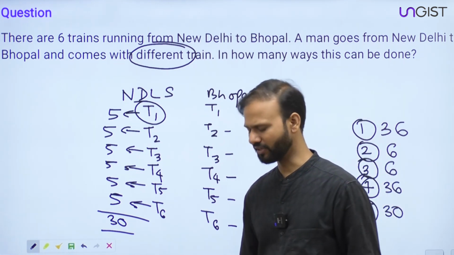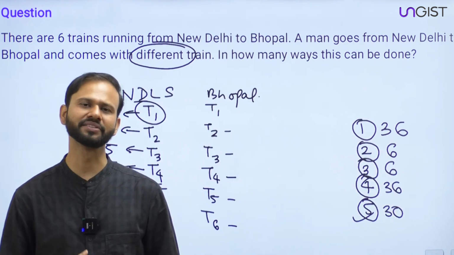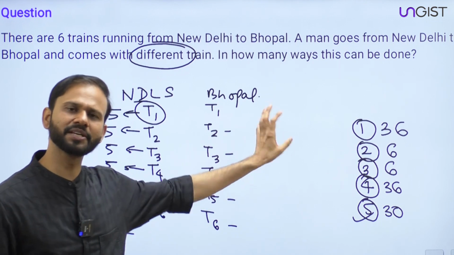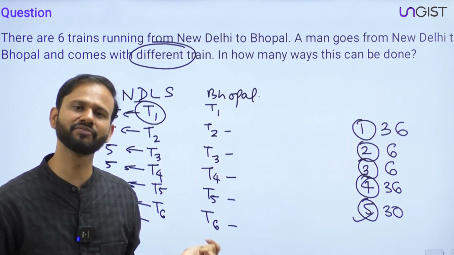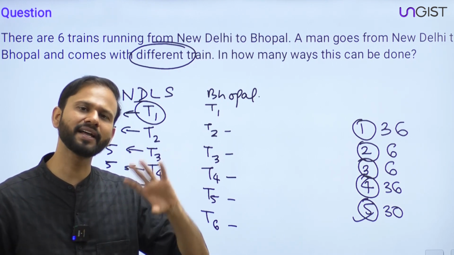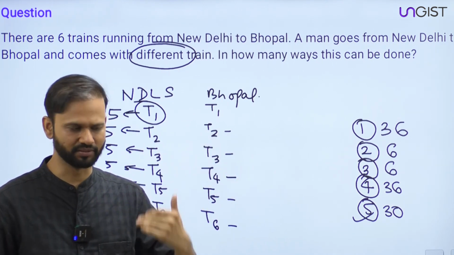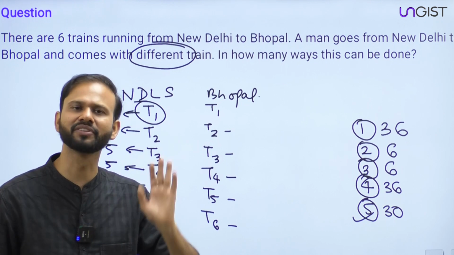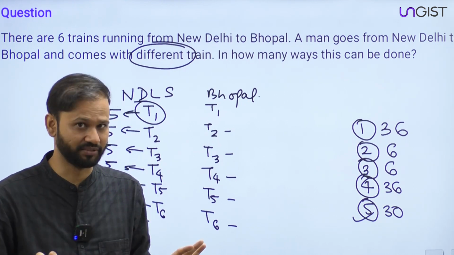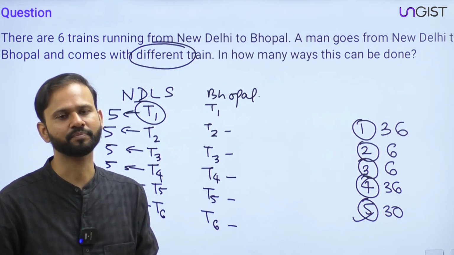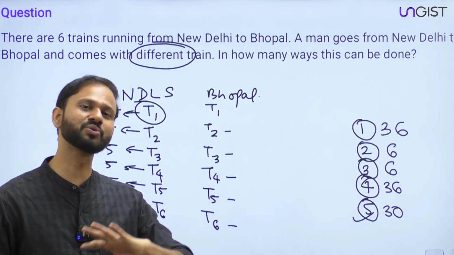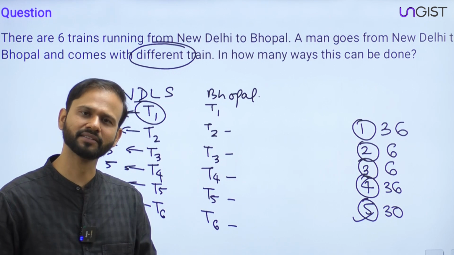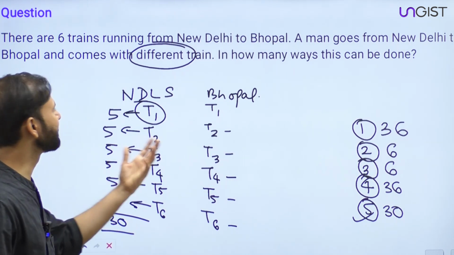Now let me ask you one more question. In the same question, if there is no restriction, a man can choose any train for the onward journey and come back by any train. If there is no restriction of going and coming back, then what will be the answer?